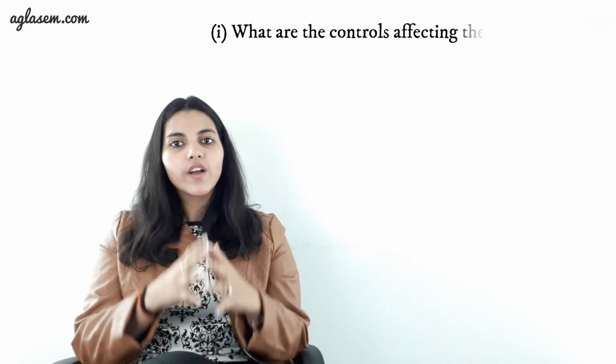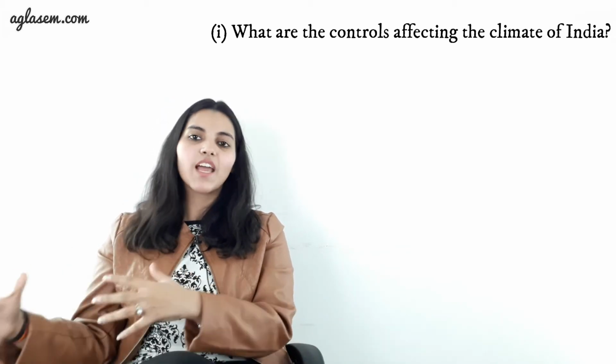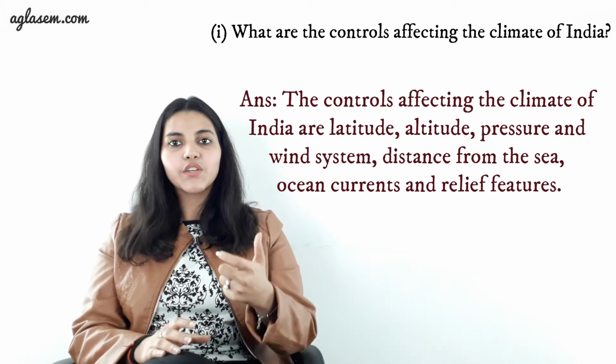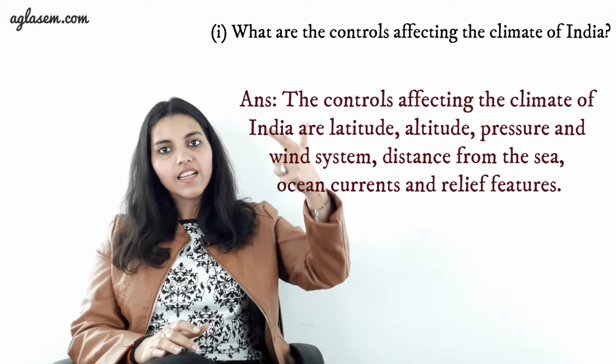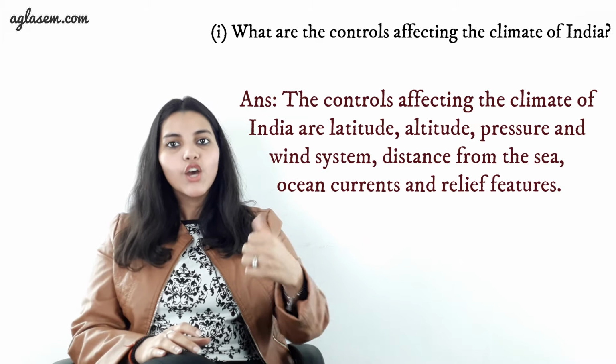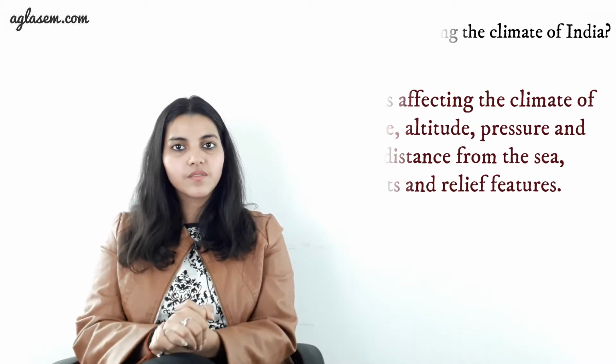Finishing this exercise, now we have to answer the following questions briefly. Number 1. What are the controls affecting the climate of India? Answer to this is the controls affecting the climate of India are latitude, altitude, pressure, wind system, distance from the sea, ocean currents and relief features.